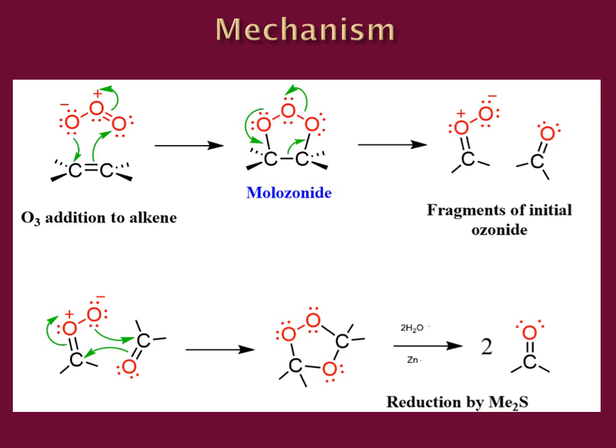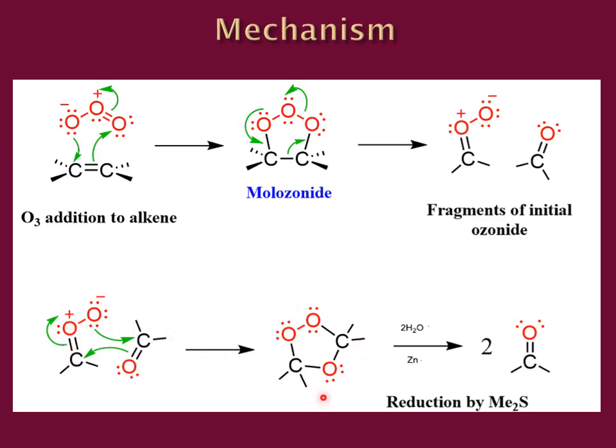In the second step, students, these fragments that were formed are going to react with each other. If we are going to invert this fragment and write it in this manner, then you will understand the mechanism. The negative charge is going to make a bond with this carbon. The pi bond is going to be broken down and make a bond with this carbon atom. The pi bond between this carbon and oxygen is going to be broken down and reside on this oxygen atom as a lone pair. In this way, ozonoid is formed.